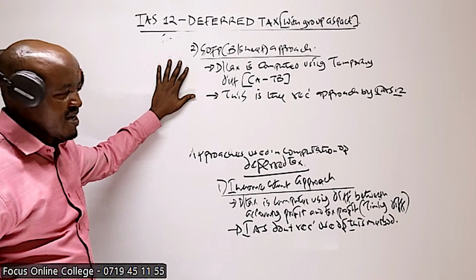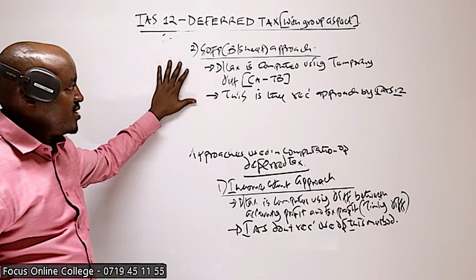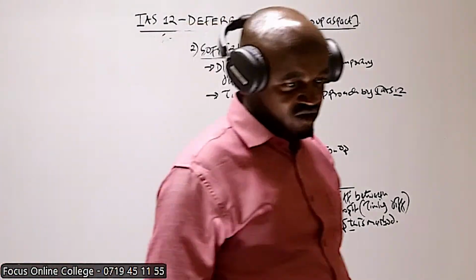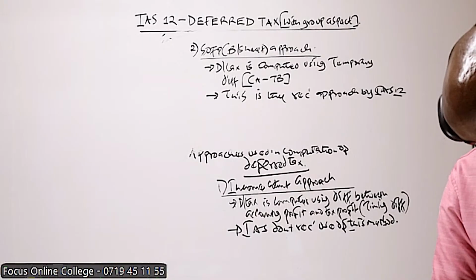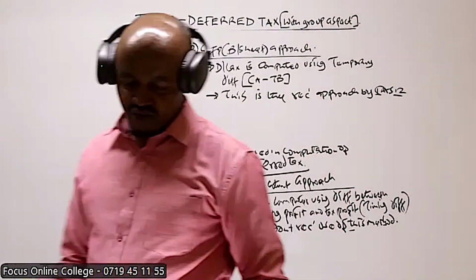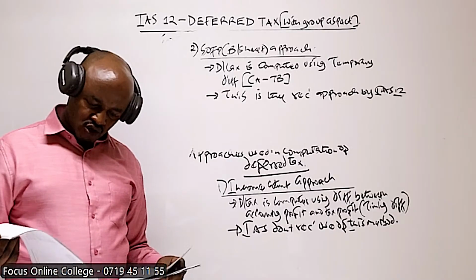Maybe the other concepts you need to understand, I'll be able to explain more as we do an illustration. Therefore, we will first of all take a short break. As we come back, there is a question I want us to do. There was a question in a file, and I think it was actually borrowed from the paper for AFR. That is a question I want us to start with, a question which was examined some time back, not too far back.